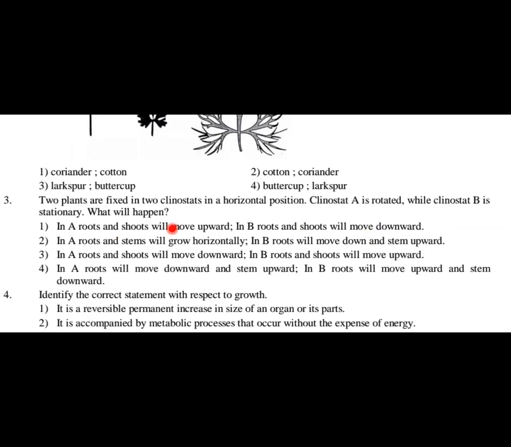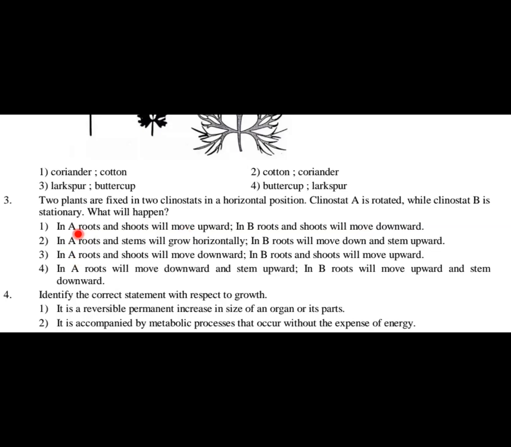So the effect of gravity: roots will grow. You know that roots are positively geotropic and shoot is negatively geotropic. That concept applies here. So clinostat B stationary means no effect should be there on the plant with respect to clinostat B. So option 1, roots and shoots will move upward in A, is totally wrong.